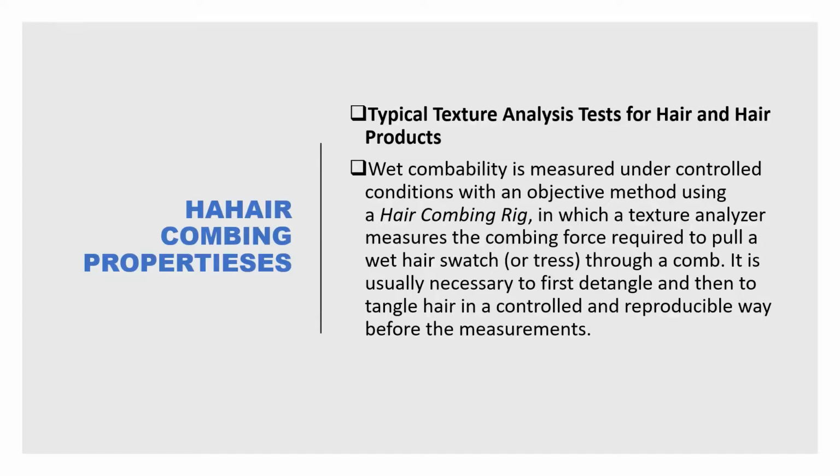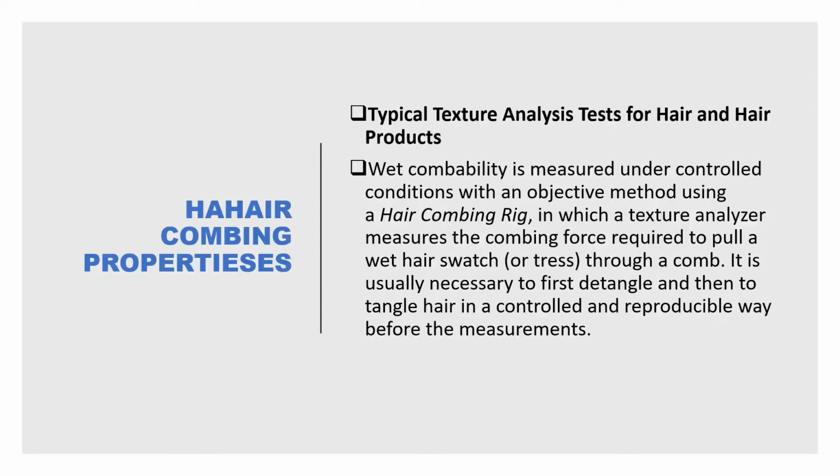When we talk in terms of hair combing properties, wet combability is the parameter which is to be assessed. Wet combability is measured under controlled conditions, with an objective, using a hair combing ring. When we talk about the evaluation of cosmetic products, like for other products, we go for in vitro analysis. Similarly in this case, we have designed equipment.